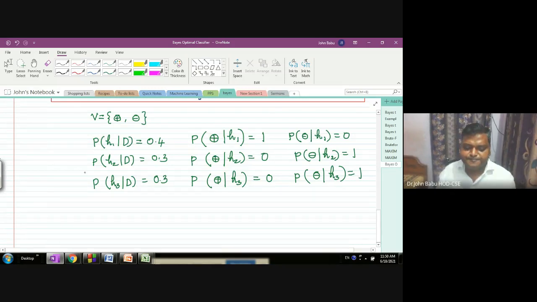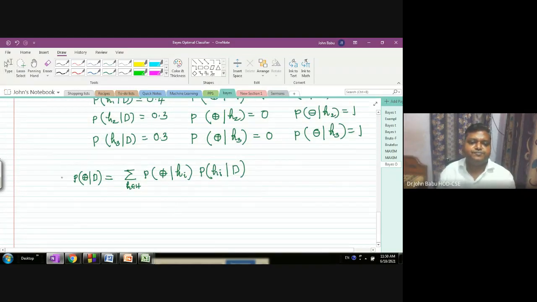Now calculate the probability of classifying as positive. It is the probability of positive given the hypothesis Hi into the probability of Hi given the data.